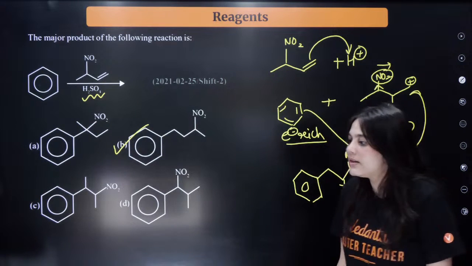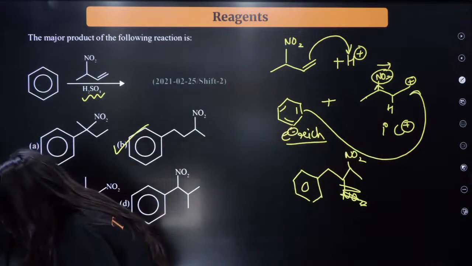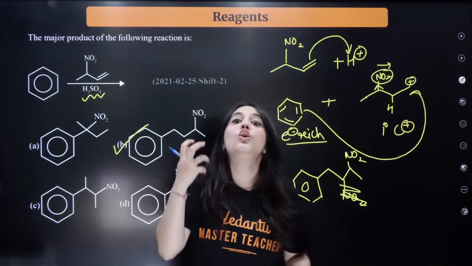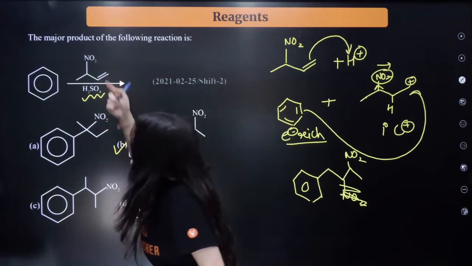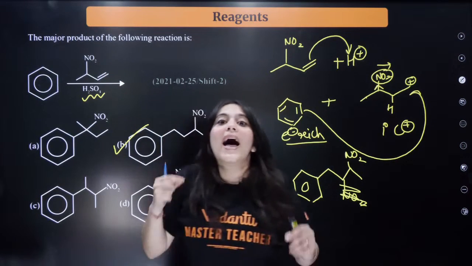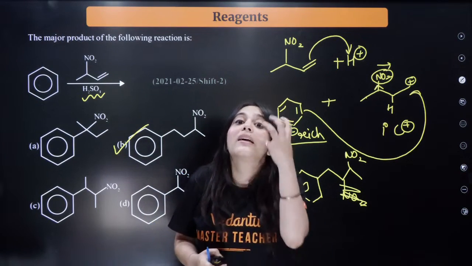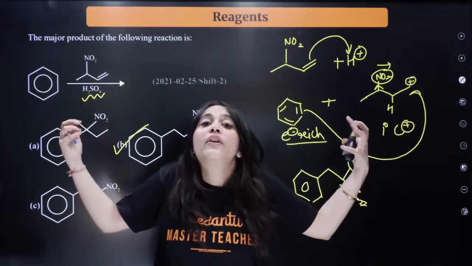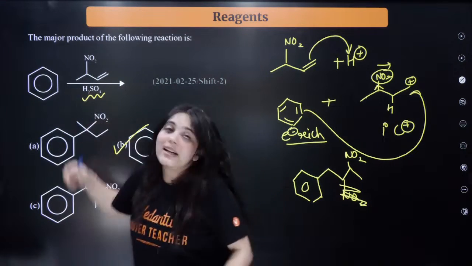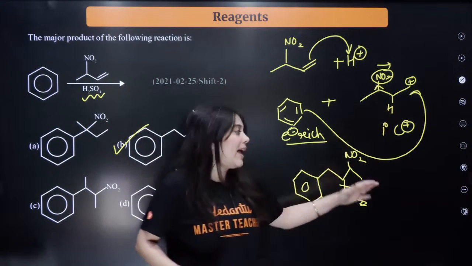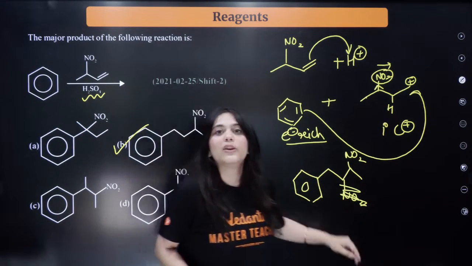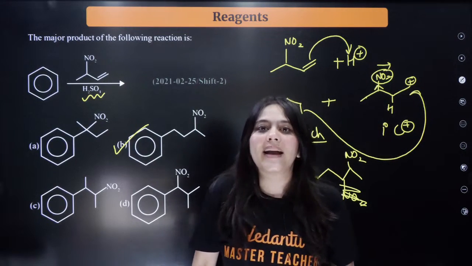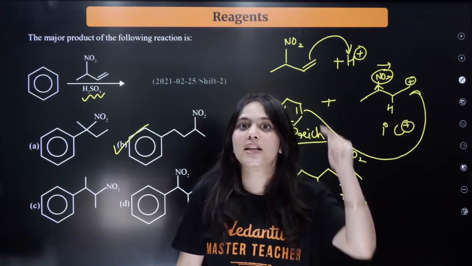Understood this, everybody? So what did I do? You have to look at the reagents. I have an alkene with an acid. So acid and alkene will form a carbocation. Then the benzene ring is an electron-rich structure, hence it will attack this carbocation, and this kind of structure will be your correct answer, which is option B. Understood? So what I'm teaching you here right now is how to approach the reagents and not get scared of them.